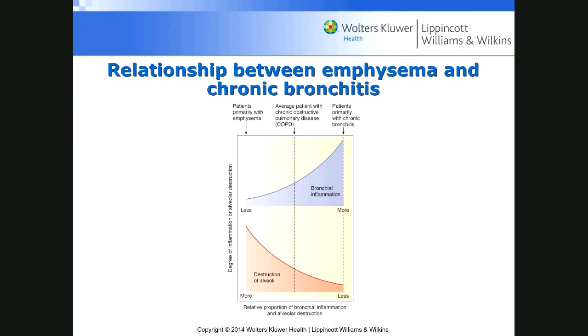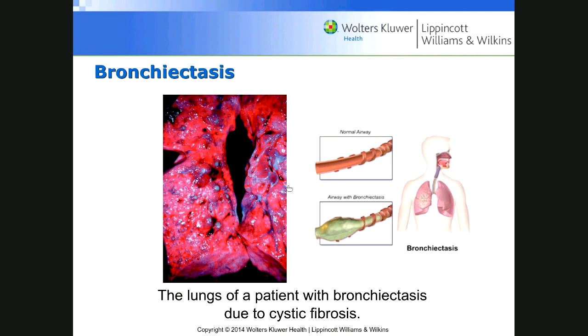All right, so then the relationship between emphysema, which is alveolar wall destruction, and chronic bronchitis is inflammation. Bronchiectasis is often associated with post-surgery, a lot of mucus production, but you know what else it's related to? It's related to cystic fibrosis.